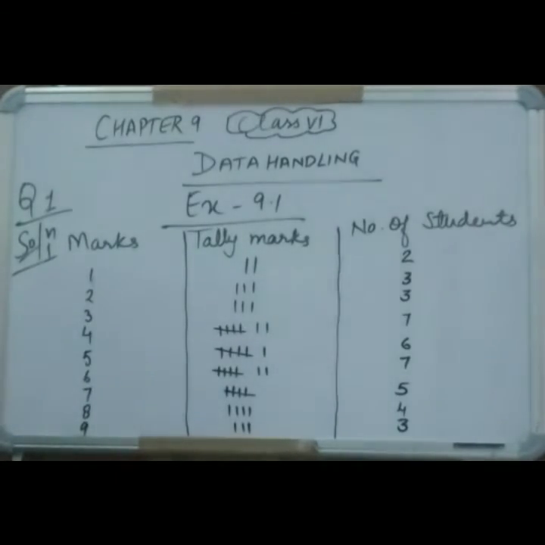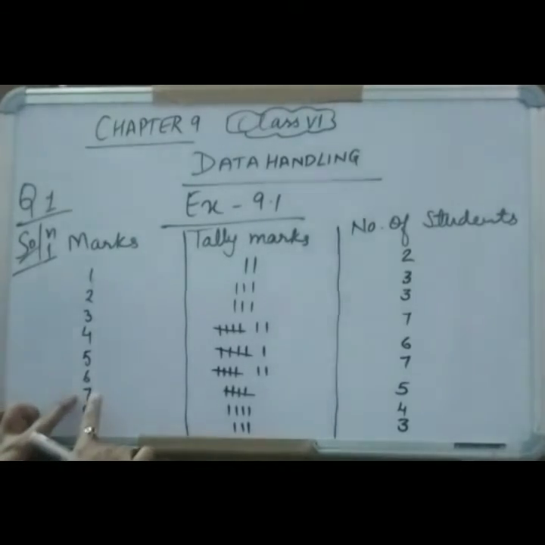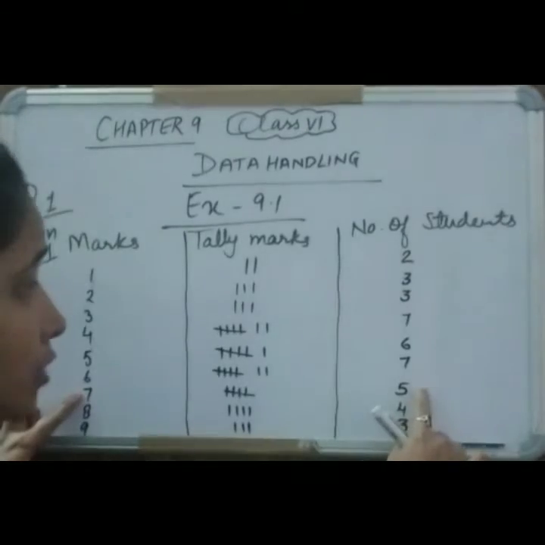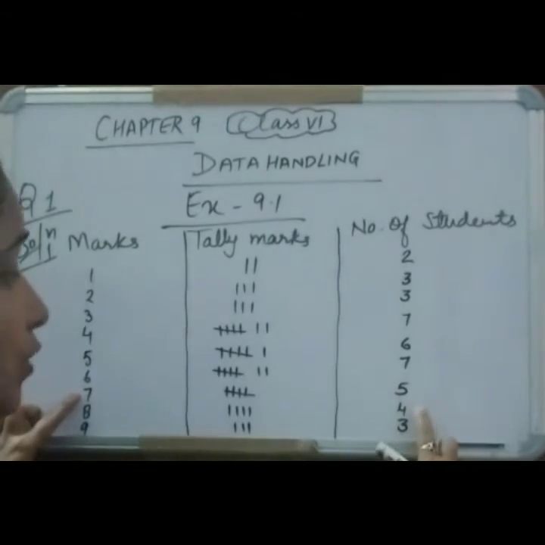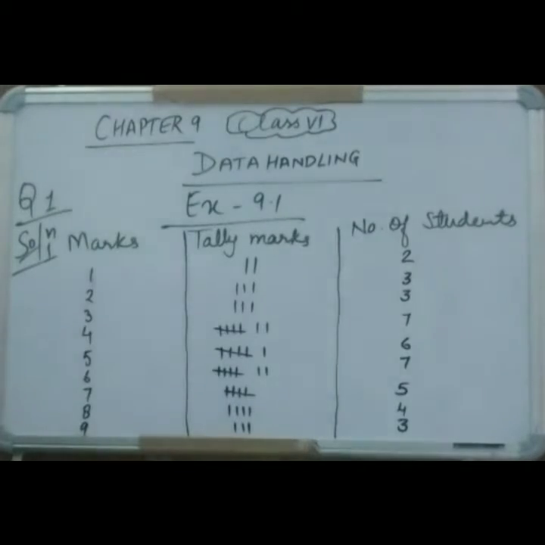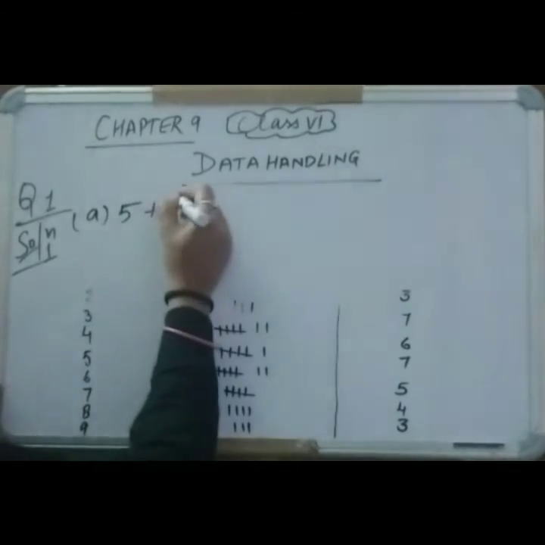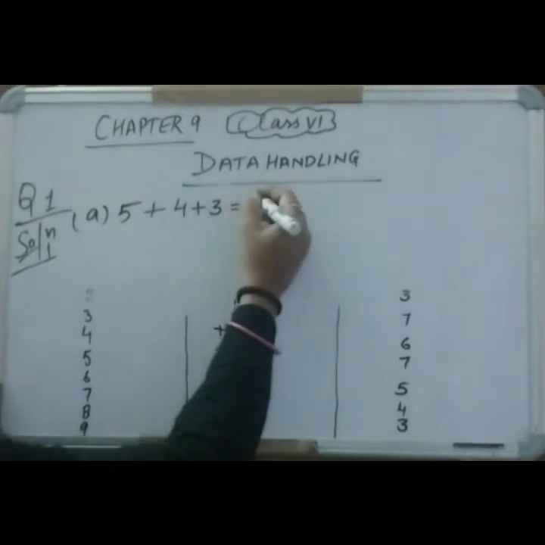Now the first question is, find how many students obtained marks equal to or more than 7. How many students are getting marks equal to and more than 7? Equal to 7, 5 students are getting. And more than 7, how many students are getting? 4 and 3. So 5 plus 4 plus 3 equals how much? 12.